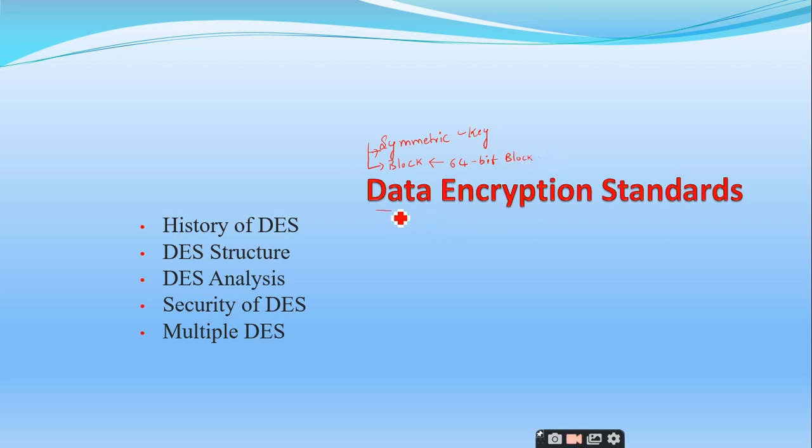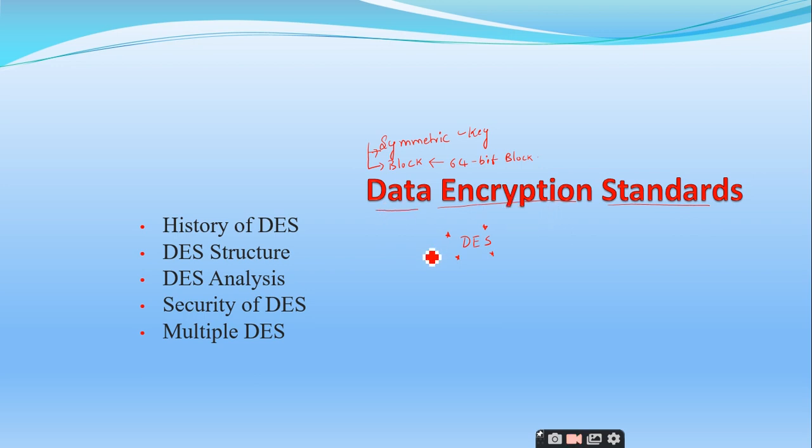In short, we will call it DES. It is a very important topic from the examination point of view. This will generally give an idea of how cryptographic algorithms are designed. Is the basic point clear?